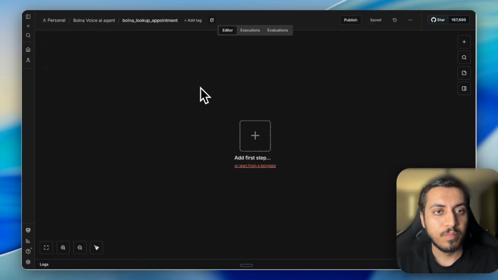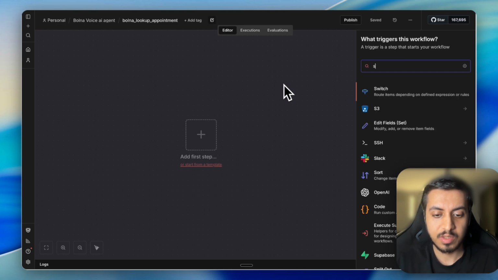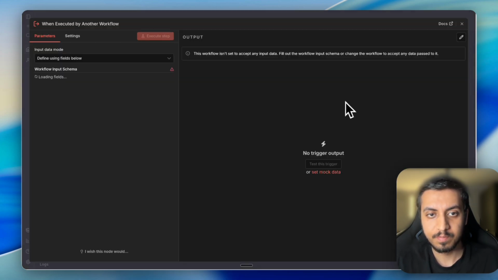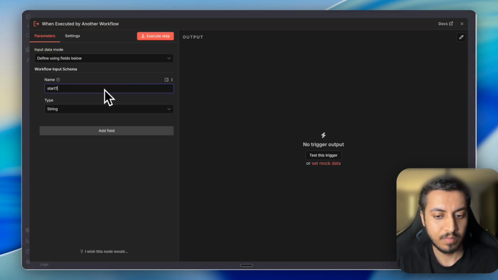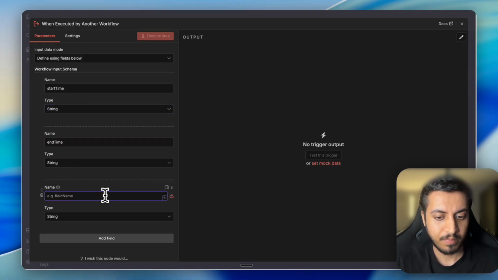Now coming to our lookup appointment. Start another sub workflow. Start time, end time, phone.